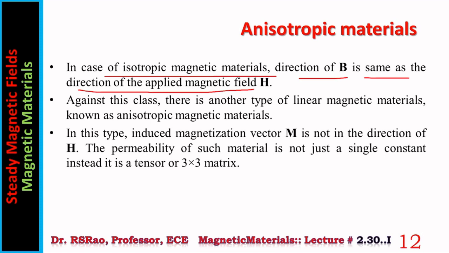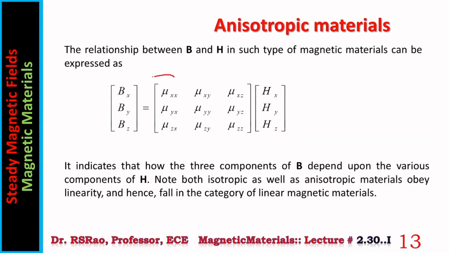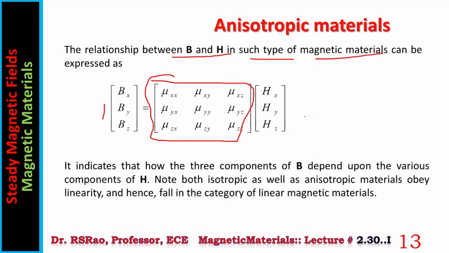There is another class of linear magnetic materials known as anisotropic magnetic materials. In this type, the induced magnetization vector M is not in the direction of H. The permeability of such material is not just a single constant, instead it is a tensor, a 3 by 3 matrix. So this mu is now a tensor. The relationship between B and H in such materials can be expressed in the form of a matrix equation. It indicates how the three components of B depend upon various components of H.